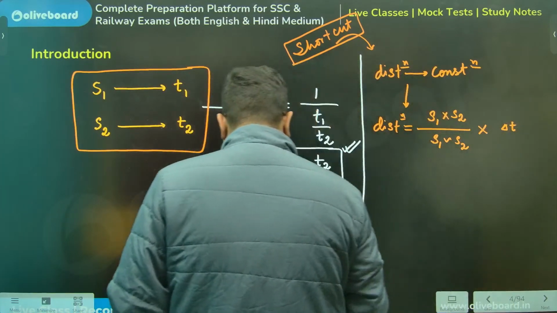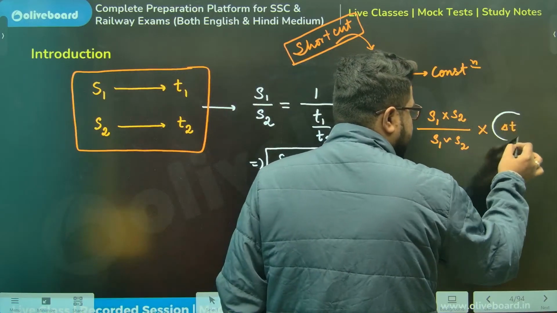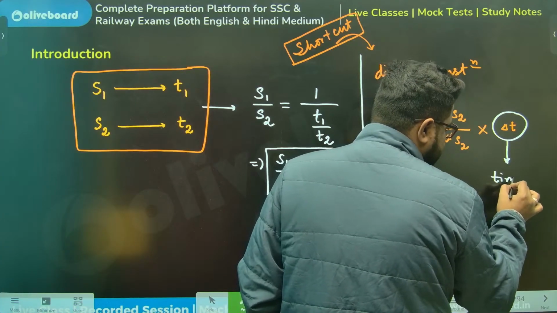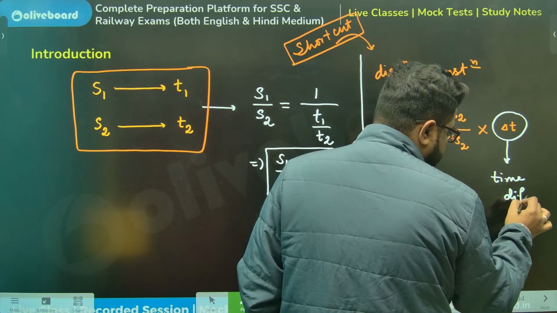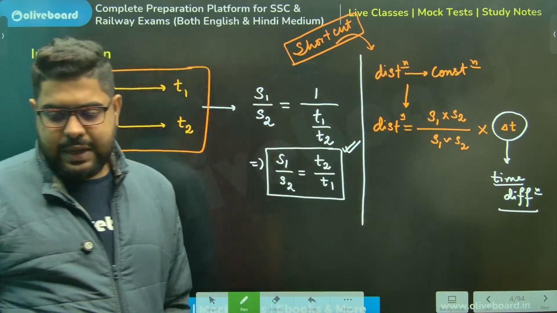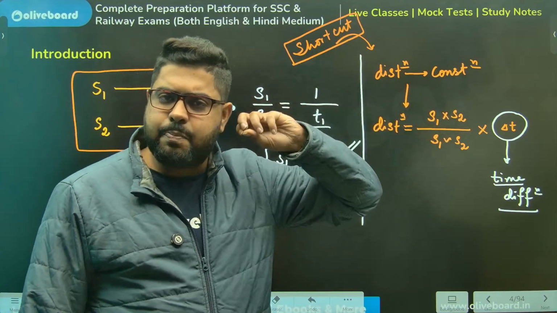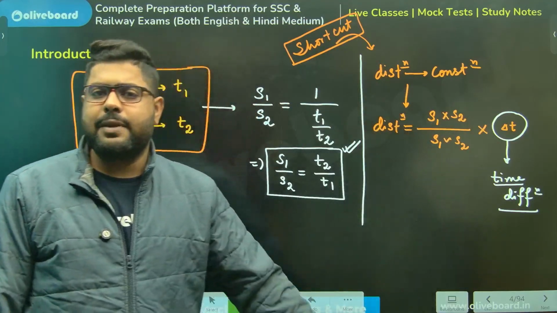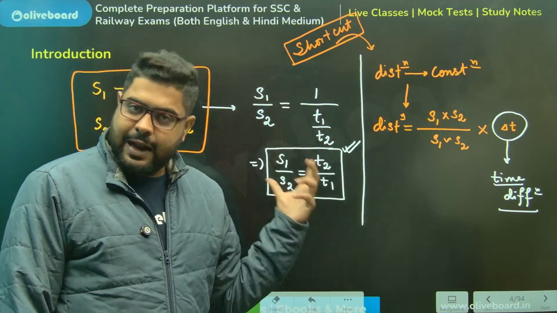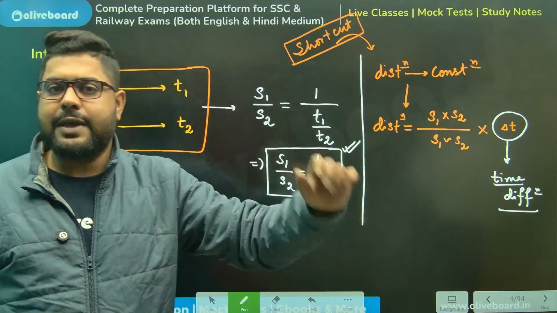Now you might ask, what is delta T? Delta T is called time difference. This is the formula. You can use it beautifully in multiple places, especially as a substitute for the earlier method. I'll show you a few questions solved in both ways and you will get a better idea.